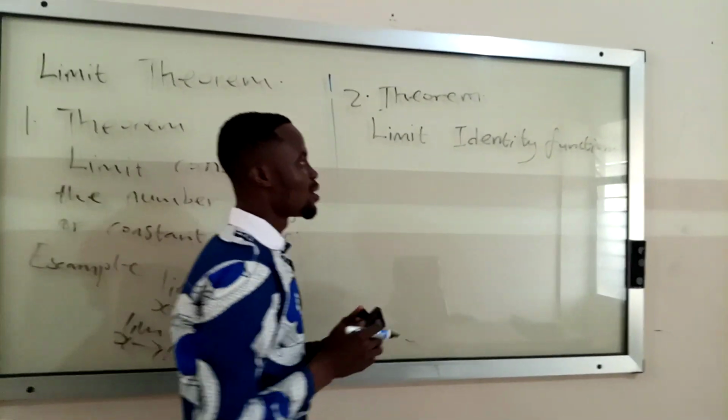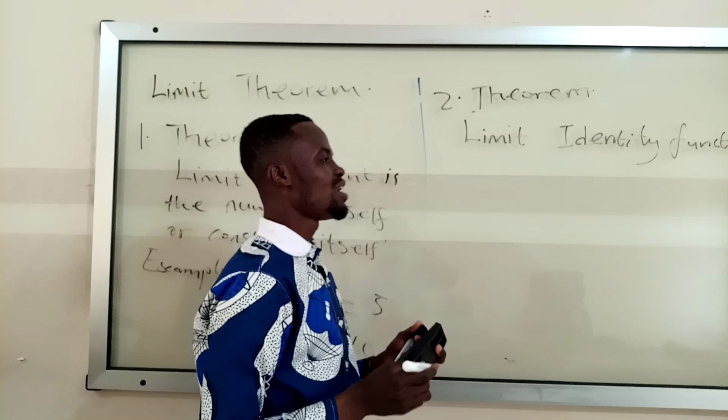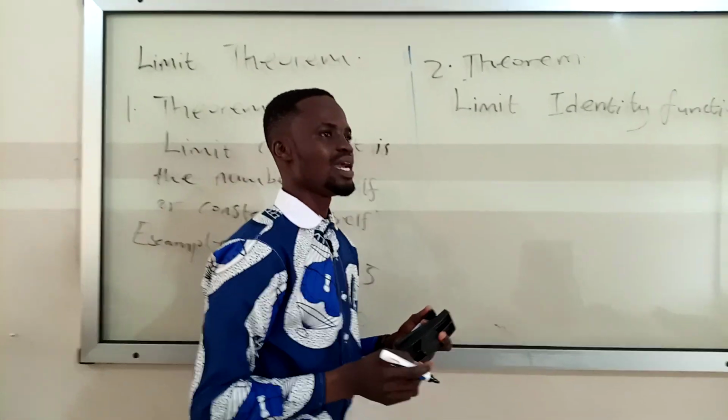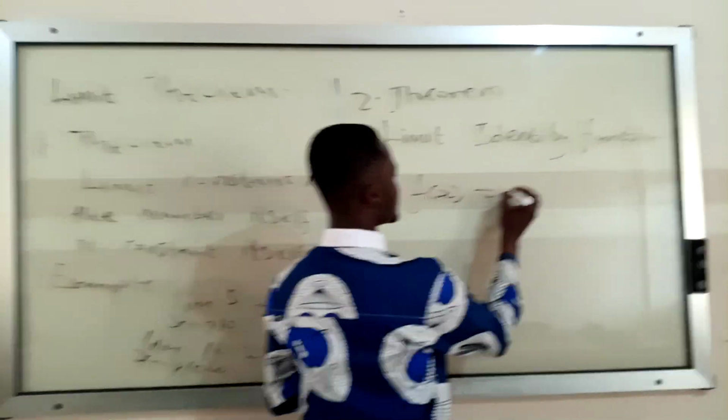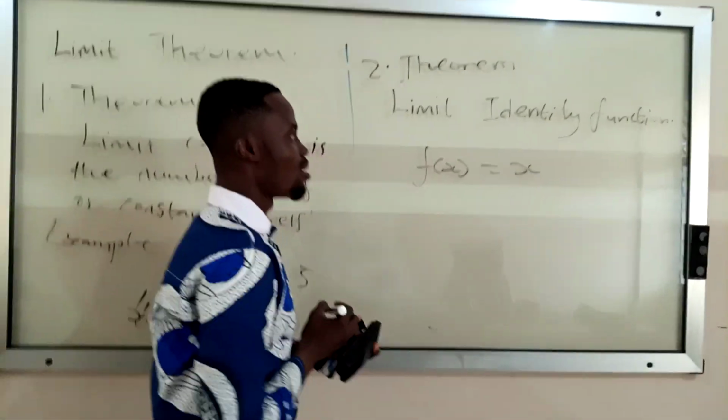This one means that whenever you have a limit of any identity function, suppose I have f of x equal to x. Okay.